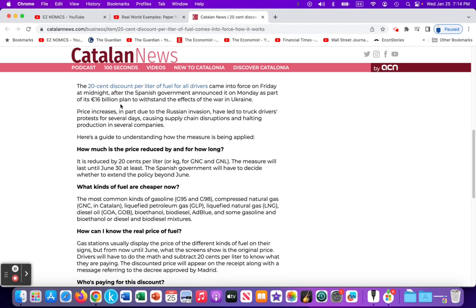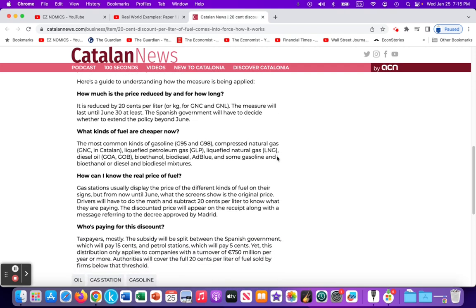Spain, as a result of the Russian-Ukrainian war and the spike in petroleum, energy prices, food prices, launched a $16 billion plan to help households, low-income households, middle-income households, deal with the inflationary pressure caused by rising gasoline prices. So here we have a solution of a 20-cent discount or subsidy per liter for all drivers in Spain.